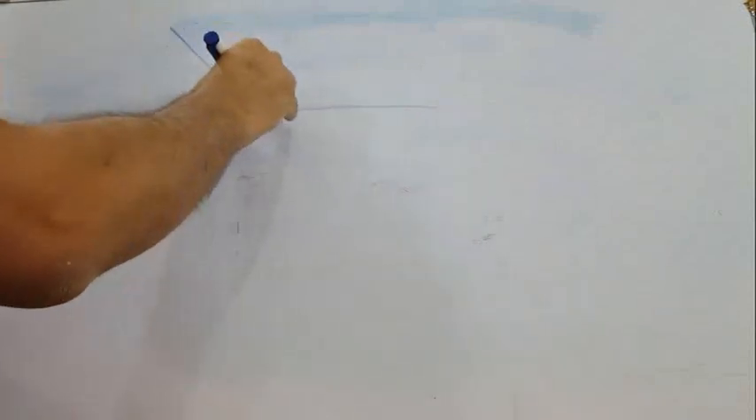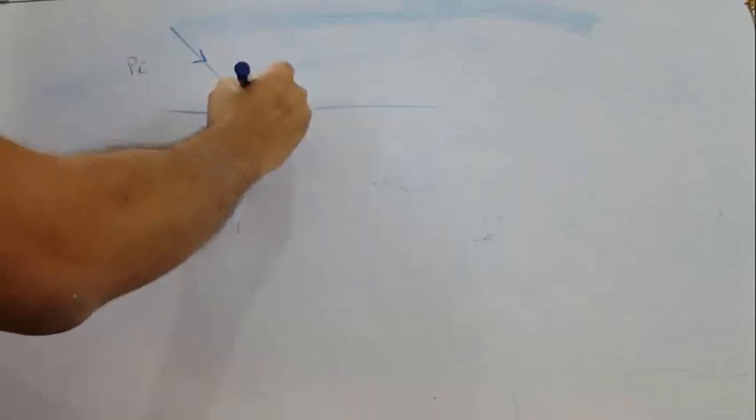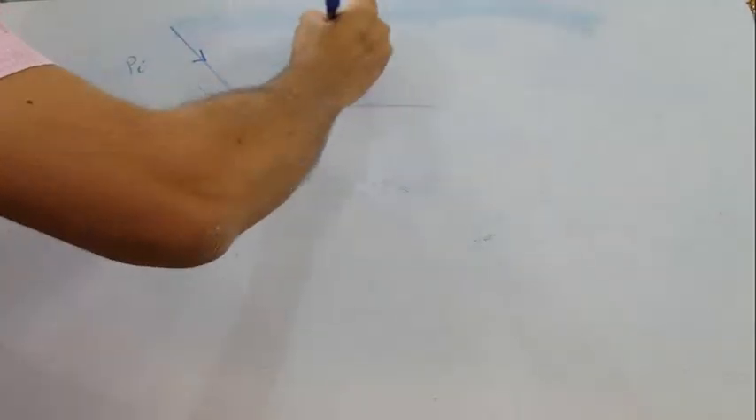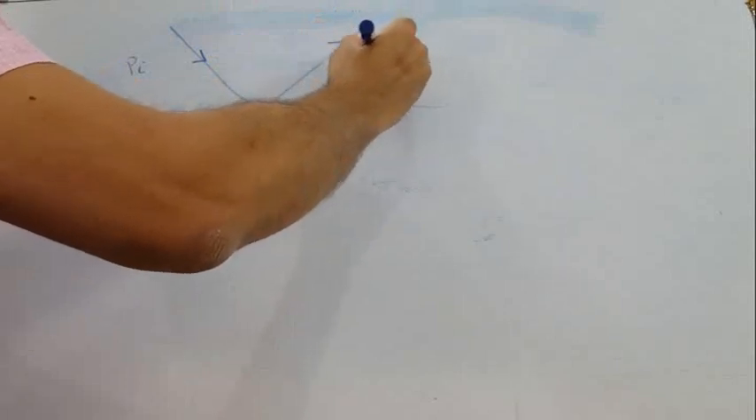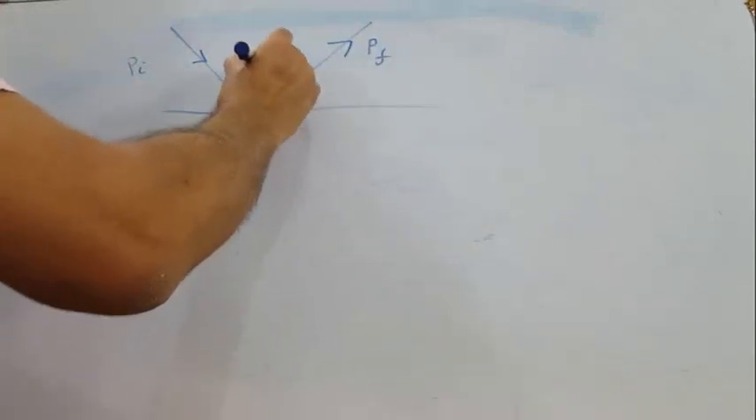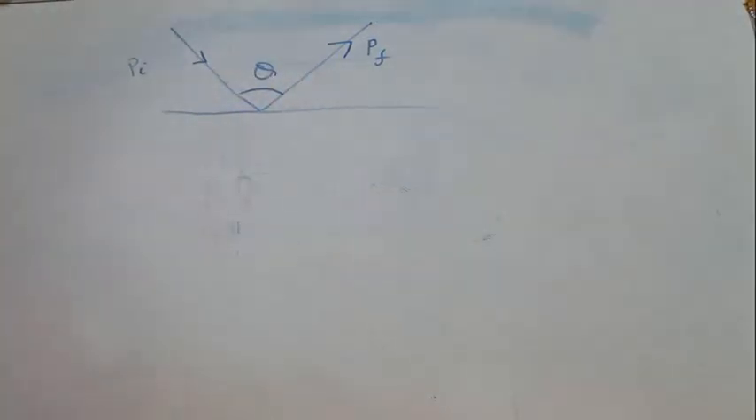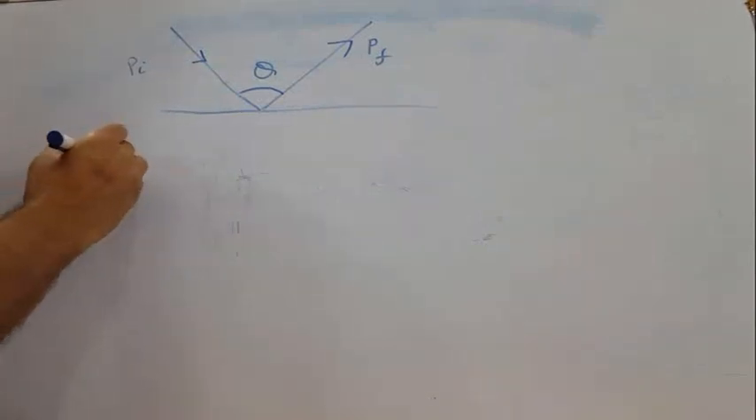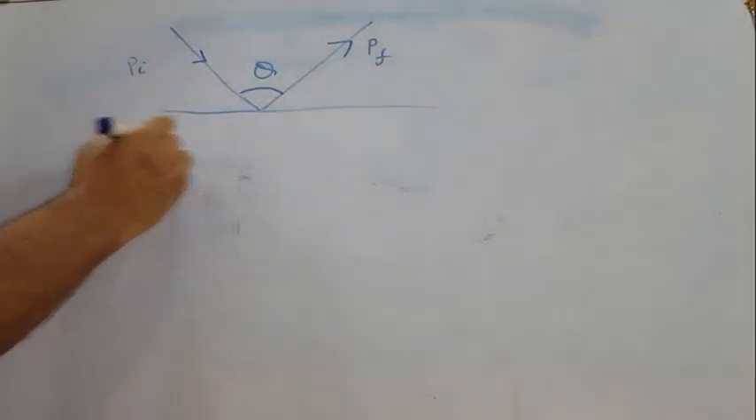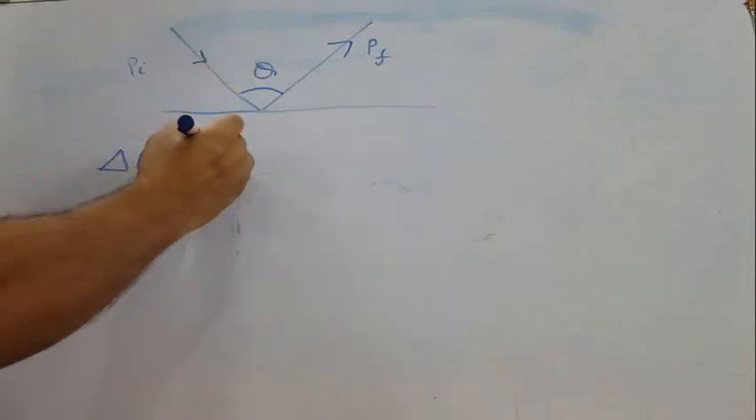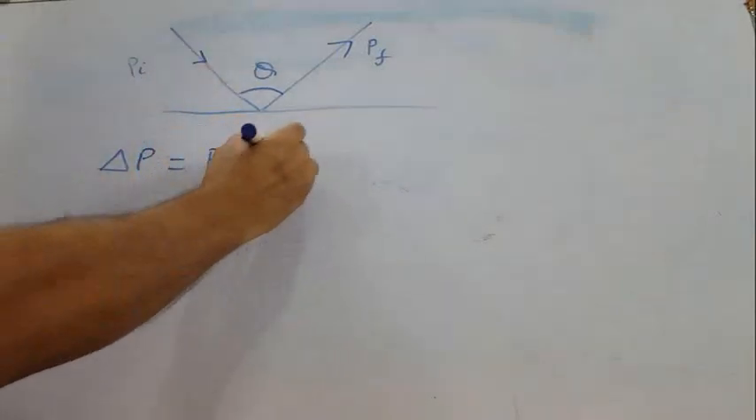Suppose there is a surface, and an object is moving in this direction with initial momentum PI, strikes the surface, and after that it moves in this direction with final momentum PF, and the angle between them is theta. The magnitudes of PI and PF may be the same. We know the change in momentum, delta P, is final momentum minus initial momentum, that is PF minus PI.